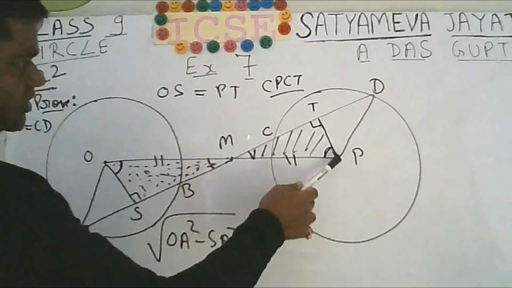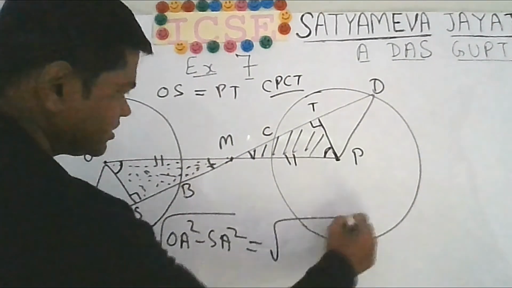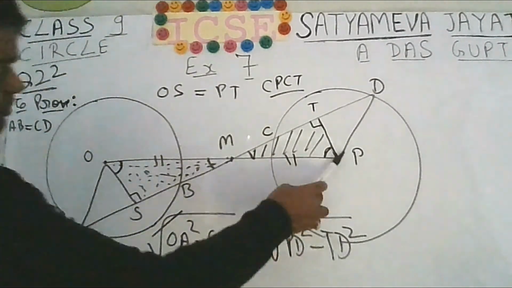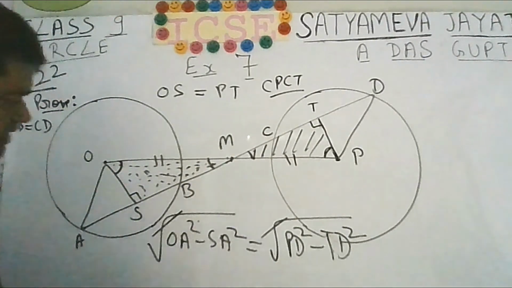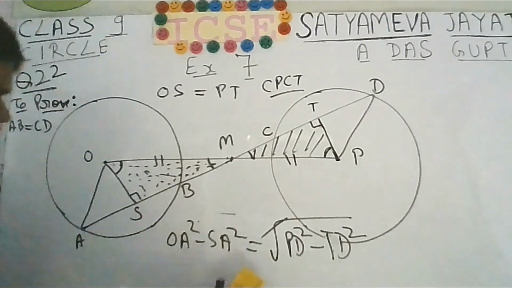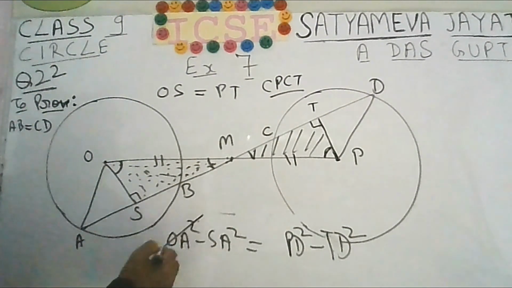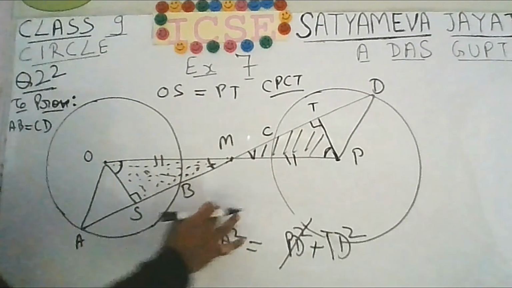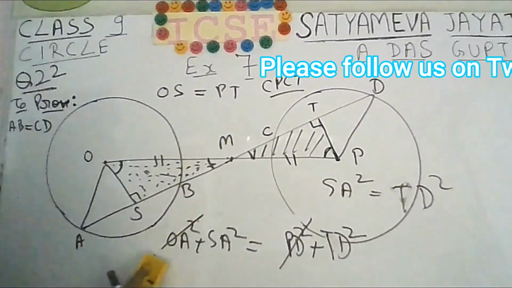What is PT? Make use of Pythagoras theorem, it will be under root PD square minus TD square. Both sides you are having a radical sign, you can cancel, and you know that OA is equal to PD because the two circles are congruent to each other. So from here, if you cancel the radical sign, it will look like this. Now because the two circles are congruent to each other, you can cancel OA and PD. This minus sign also you can cancel, so you will be left with SA square is equal to TD square.